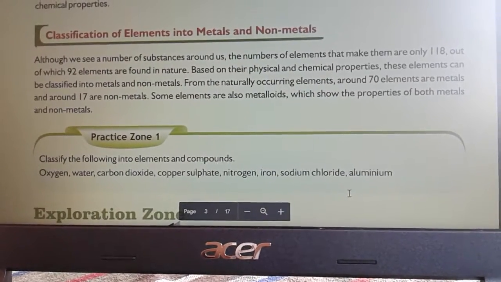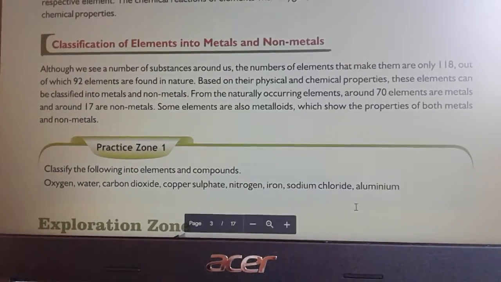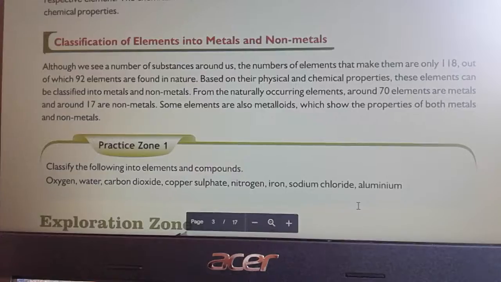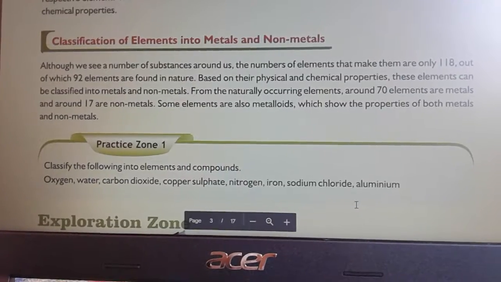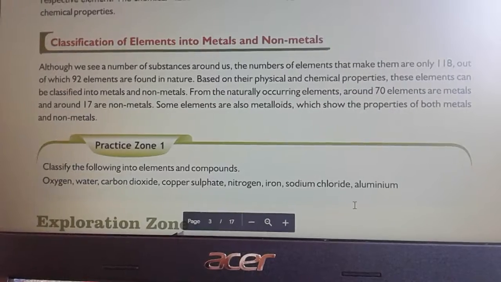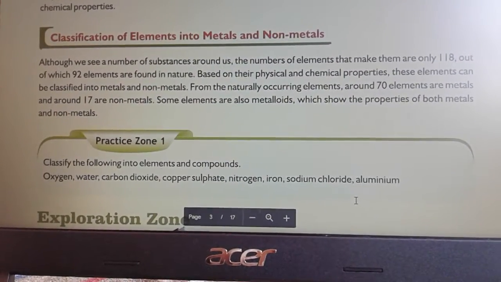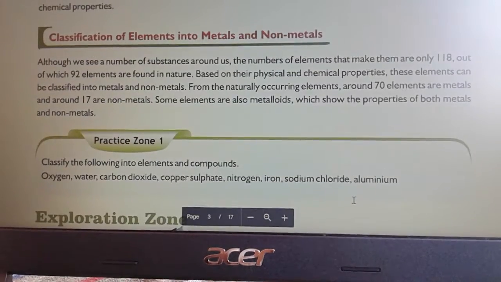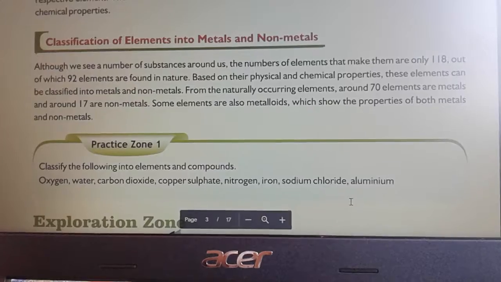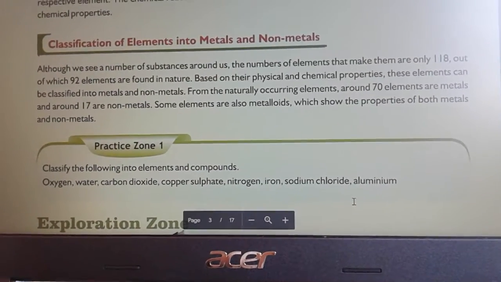So this is your first practice zone. The question is: classify the following into elements and compounds. Oxygen, water, carbon dioxide, copper sulfate, nitrogen, iron, sodium chloride and aluminium. Oxygen, nitrogen, iron and aluminium are the elements, and water, carbon dioxide, copper sulfate and sodium chloride are the compounds.